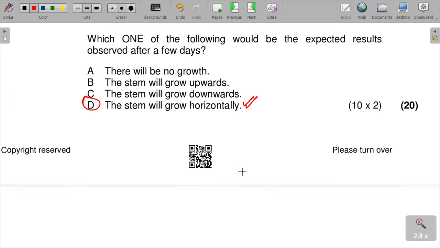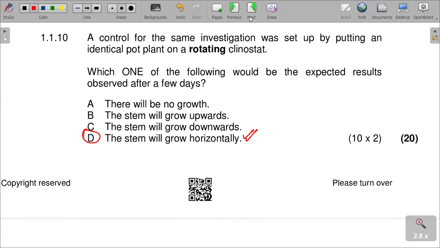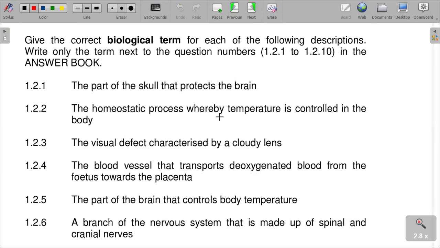And then we can go to the next question. We need to give the biological term for each of the following descriptions. Write only the term next to the question number. As I have said before, you don't write anything else; you write the question number and the answer straight away. Question 2.1.1: the part of the skull that protects the brain is the cranium.